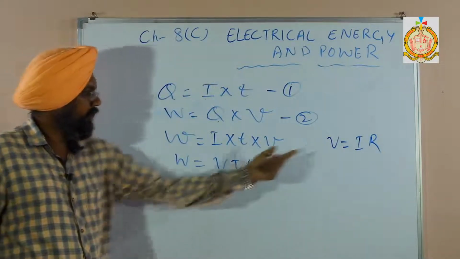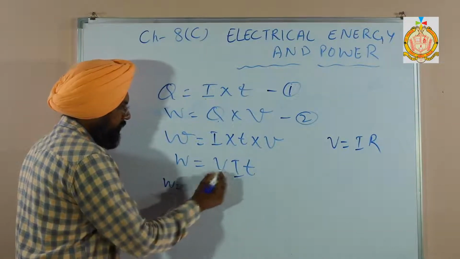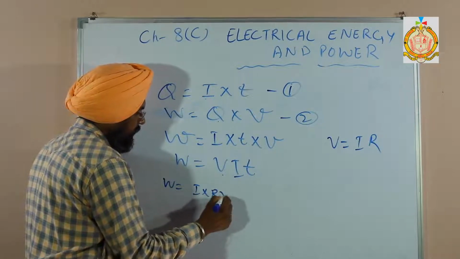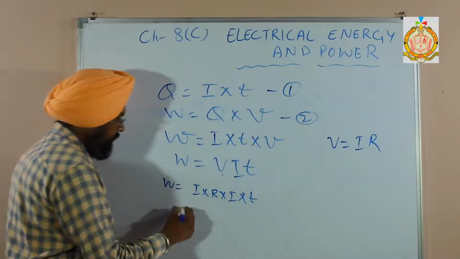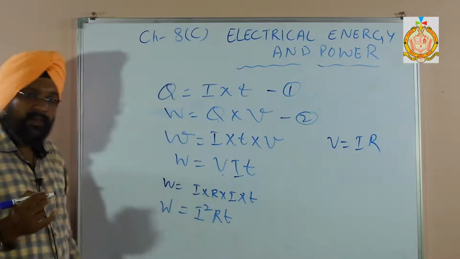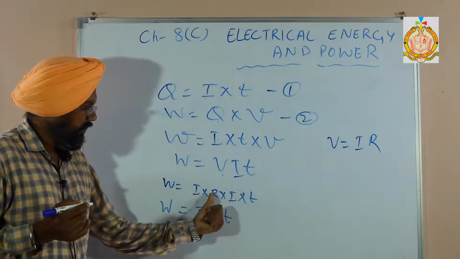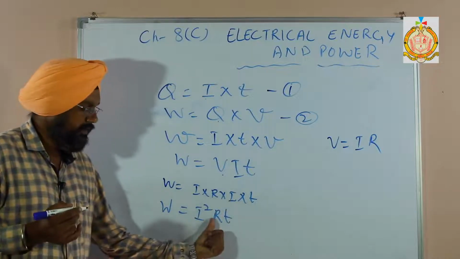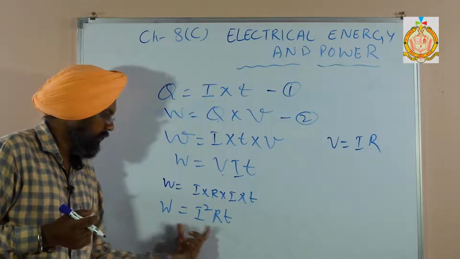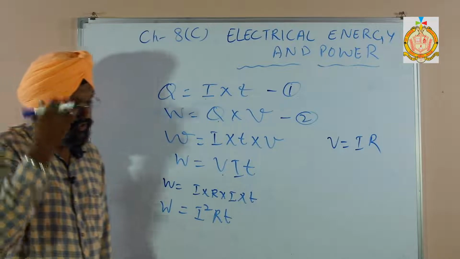Fill the value of V over here. Then W is equal to I into R into I into T. That means we can write I square RT. So work done is also I square RT, I into I into R into T. This formula also we can use to find the work done by the charges, or electrical energy.